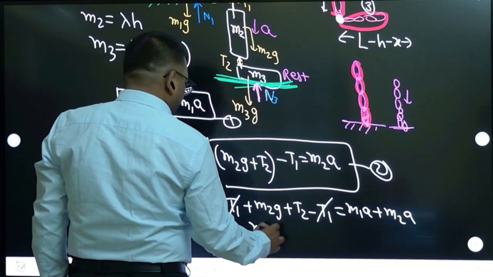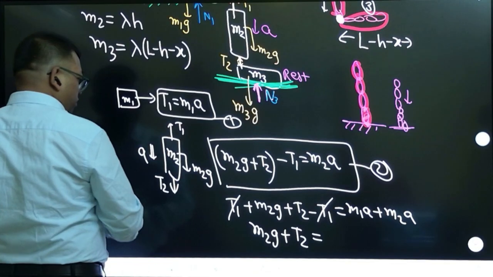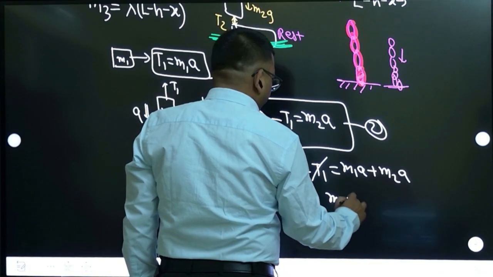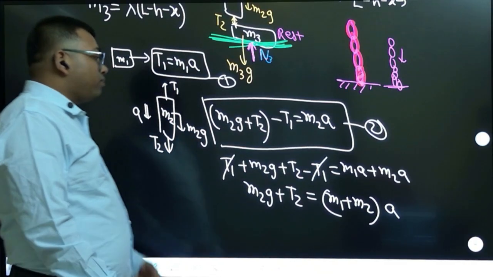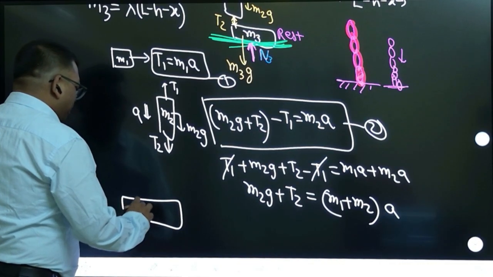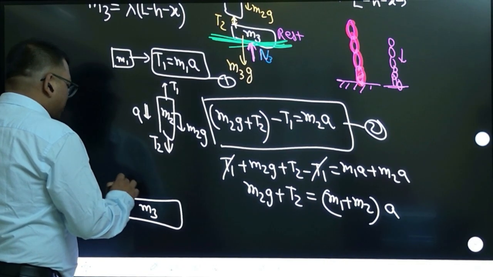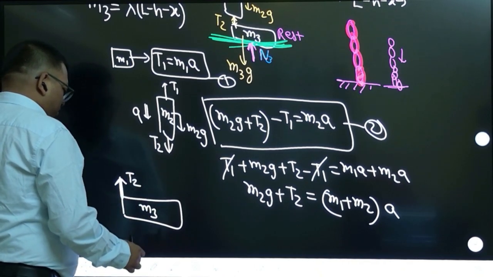So M2G plus T2 is equal to (M1 plus M2) into A. Now how to consider T2? If you see the horizontal portion M3, T2 is acting this way, but it is not having any horizontal motion, right?